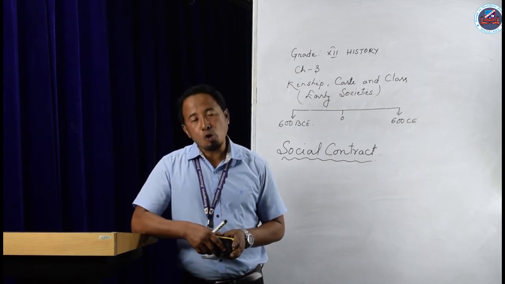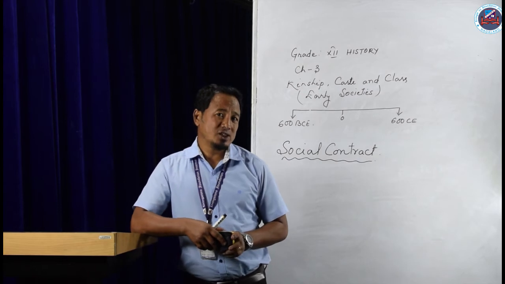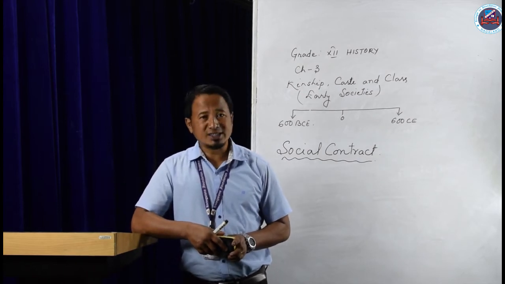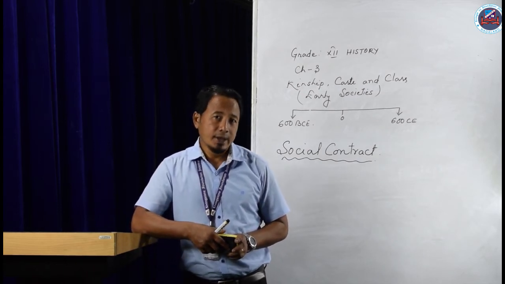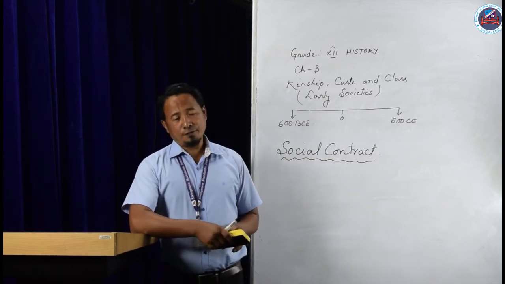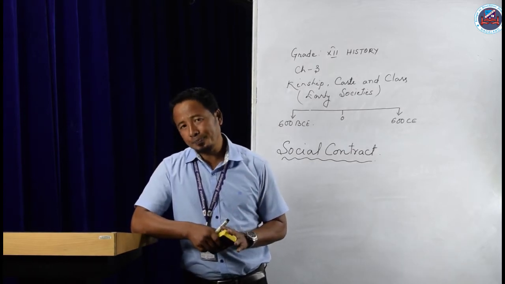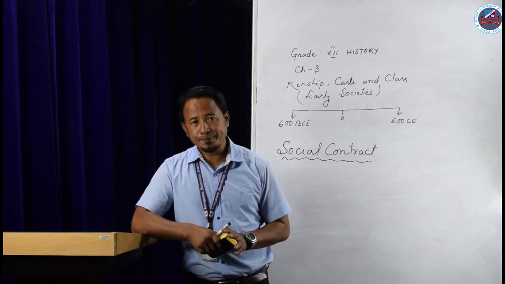The Manusmriti, a book, had clearly mentioned the duties of the untouchables, the Chandalas. So let's learn some of the duties of Chandalas as mentioned in the Manusmriti.